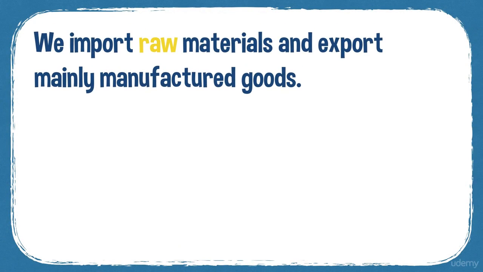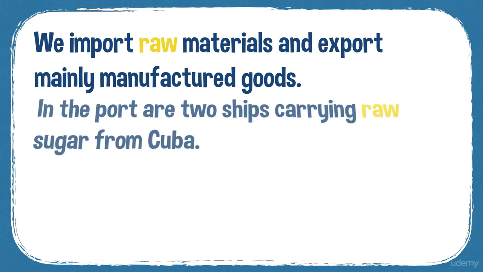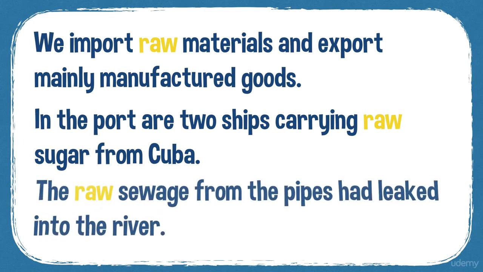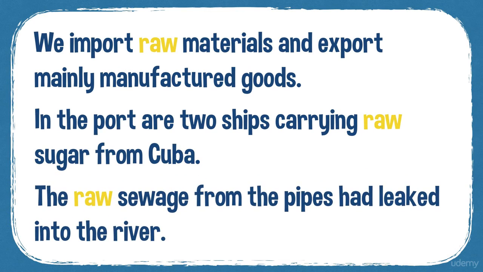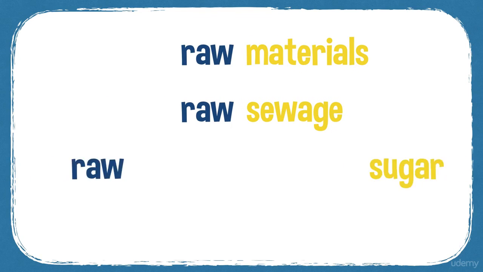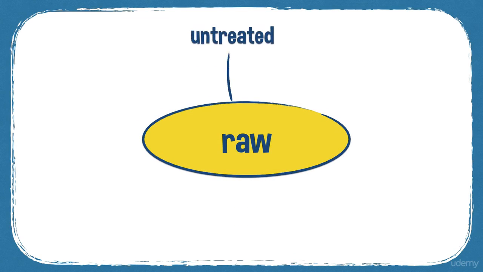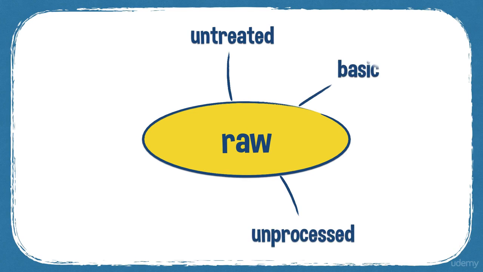So, for example, we import raw materials and export mainly manufactured goods. In the port are 2 ships carrying raw sugar from Cuba. The raw sewage from the pipes had leaked into the river. So we talk about raw materials, raw sewage, raw sugar, raw cotton. And some synonyms for raw: untreated, unprocessed, basic, crude, and natural.